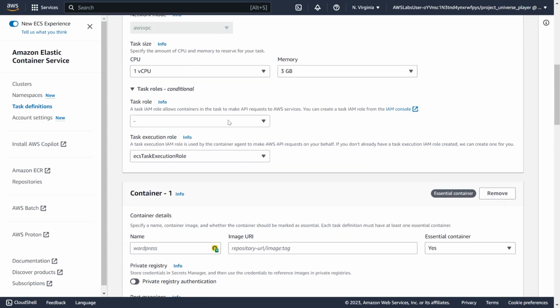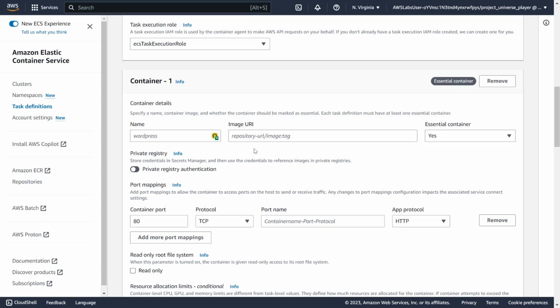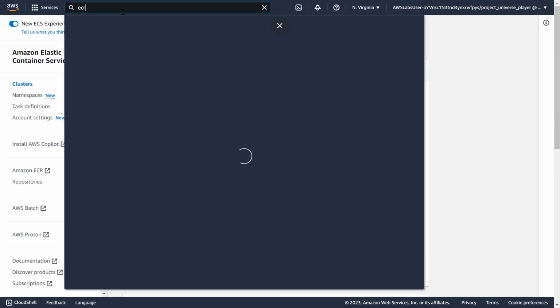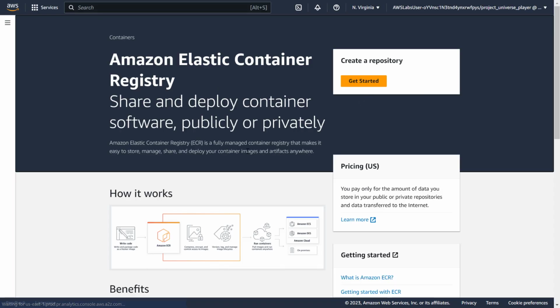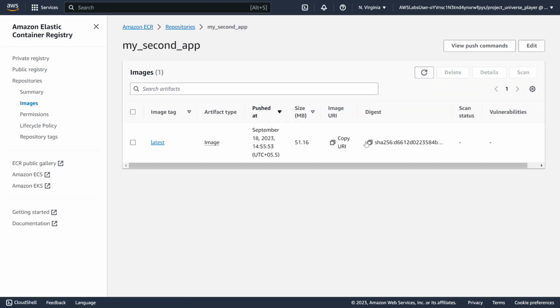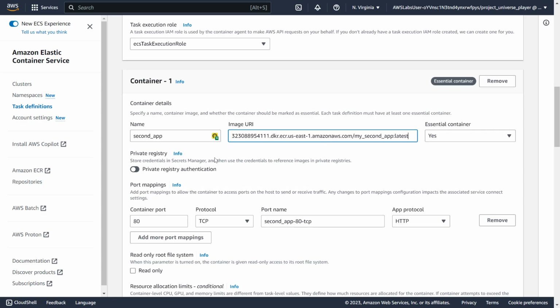Let's name it second app, and it's Fargate. No change. Second app, and for the URI, let me go to ECR. Let me click on this, copy the URI, go here, paste it.